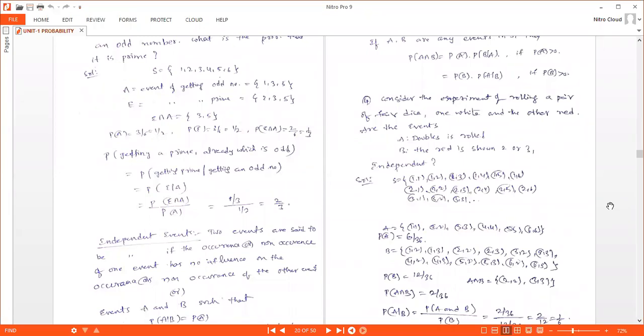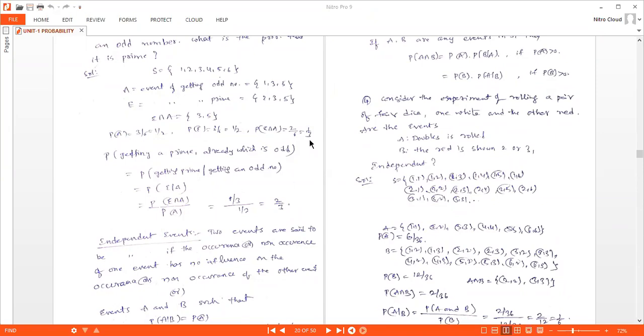Event A, doubles is rolled, means we select the elements where both dice are the same: 1 comma 1, 2 comma 2, 3 comma 3, 4 comma 4, 5 comma 5, and 6 comma 6. So the probability of A becomes 6 by 36.